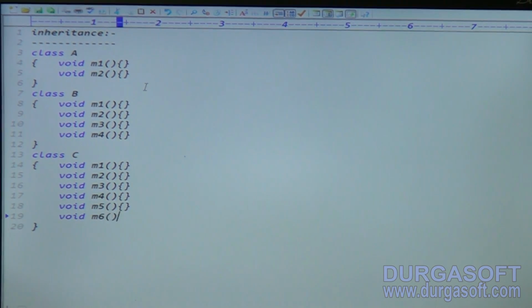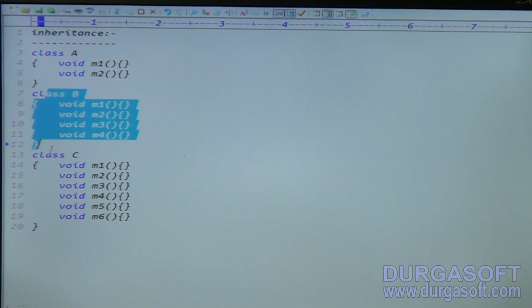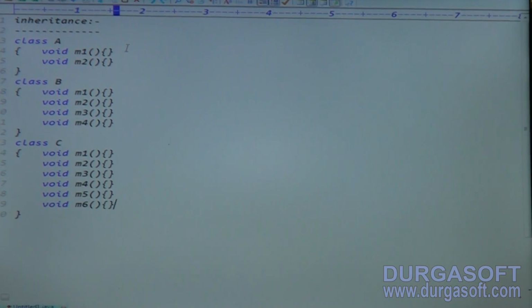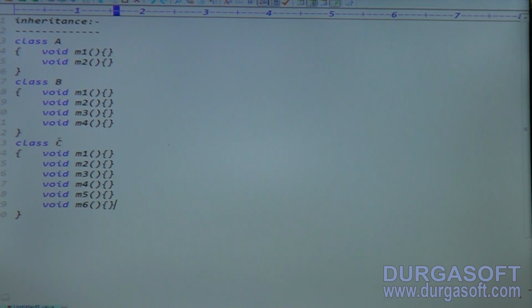Tell me, class C contains how many methods here? 6 methods. Class A contains 2 functionalities, class B contains 4, class C contains 6 functionalities, right? Good. Class A 2 methods, class B 4 methods, class C 6 methods.